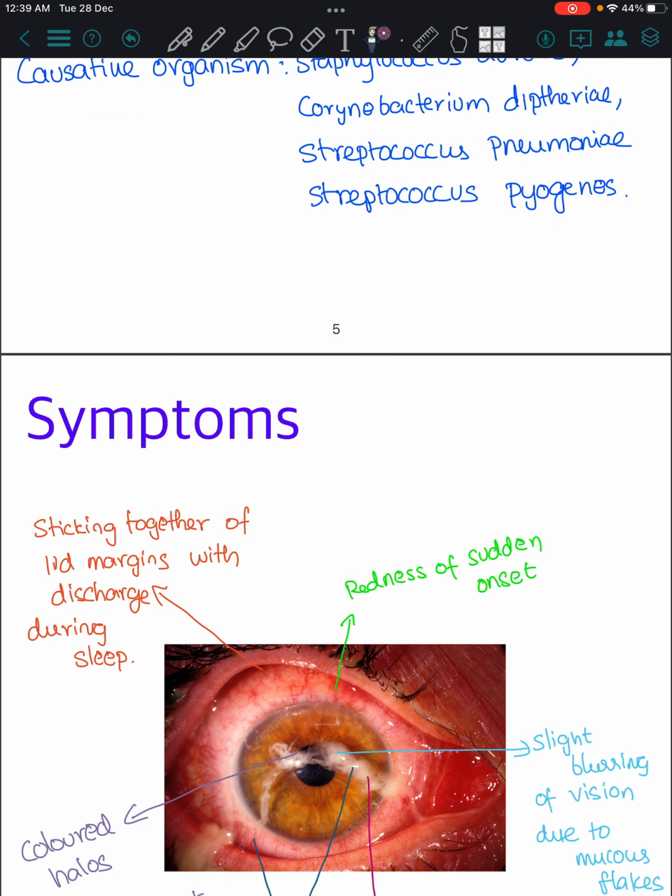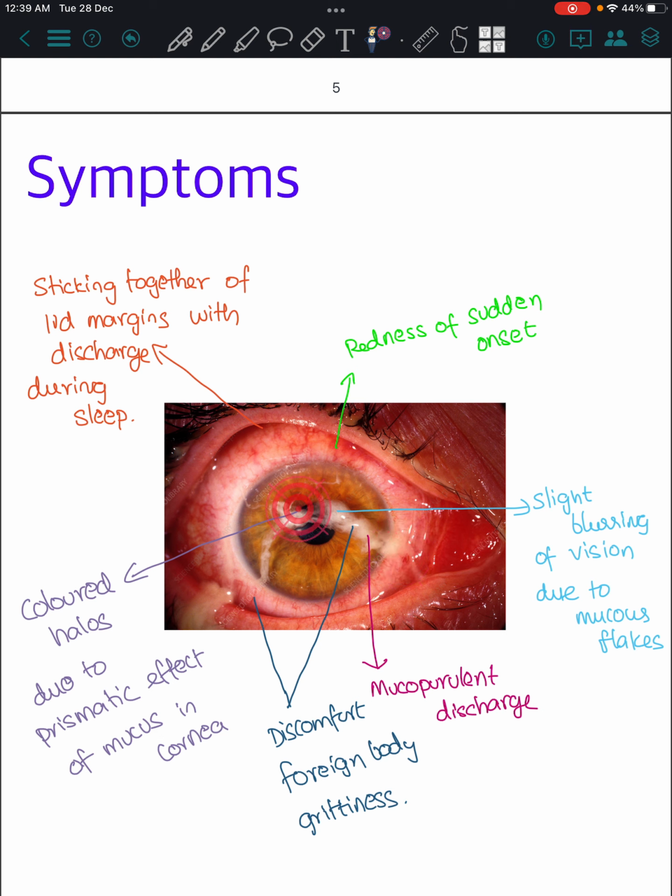The symptoms will be, as you see, when there is a discharge in front of your eyes, it will cause slight blurring of vision due to mucus flakes. There will be mucopurulent discharge. It will also cause discomfort or foreign body grittiness. As it obstructs the cornea, it will cause colored halos due to a prism effect. Think of a prism, how it obstructs your view. Then the discharge will make the lid margins stick together, so it will cause slight discomfort. Then there will be redness of sudden onset, hyperemia.